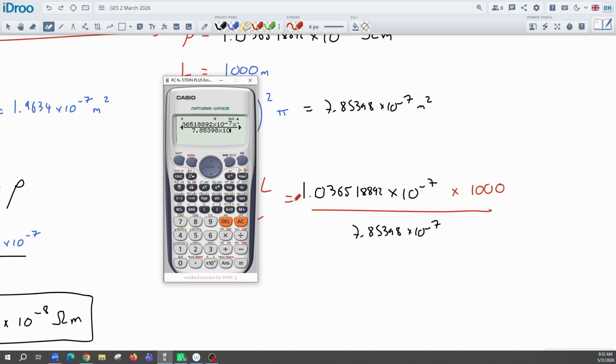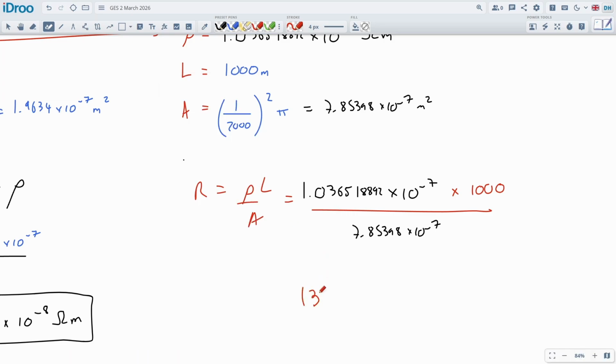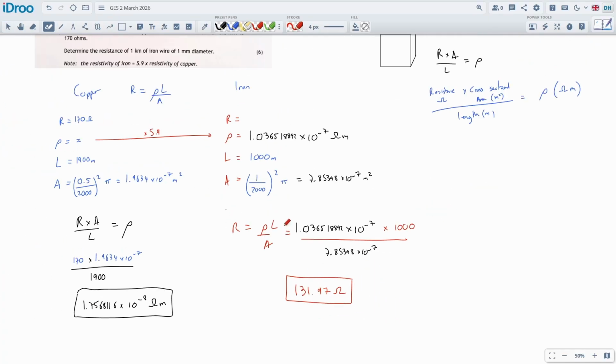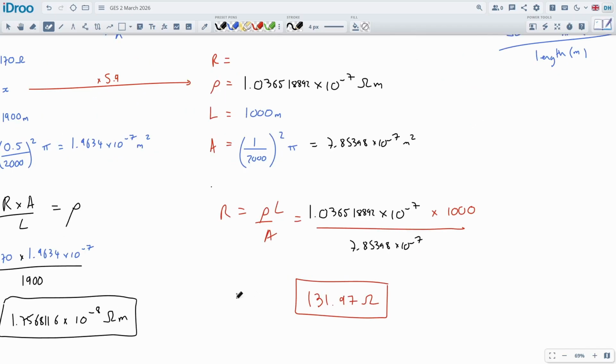785,398 times by 10 to the power of negative 7. 131.97. 131.97 ohms should be the resistance of that kilometer of iron wire, and that would be the final answer here. So resistance of iron wire is this one.